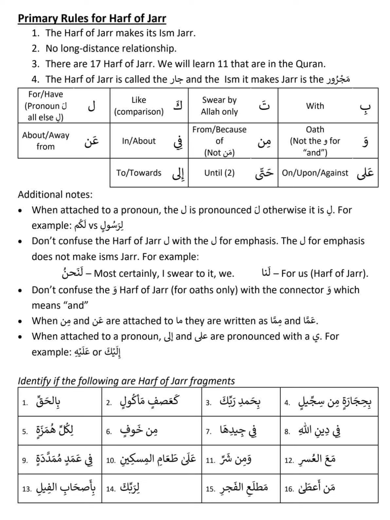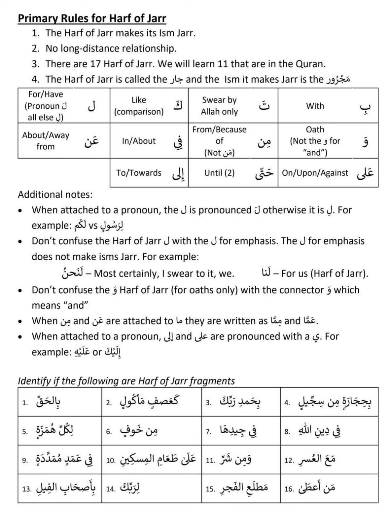An means about, ma means what. So anma means about what. Yatasaalun, they are asking. Amma yatasaalun means about what they are asking. So the point is, amma is not one word. It's an and ma. So about what they are asking. That's how it works.